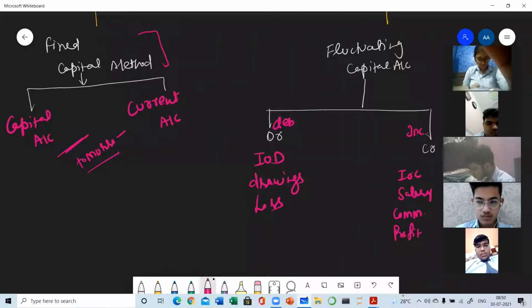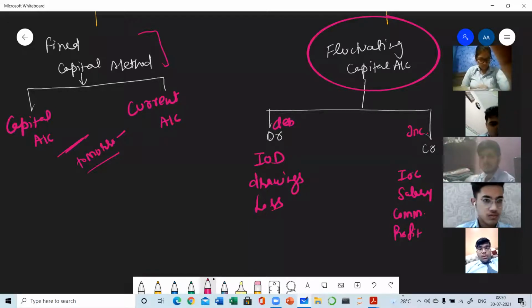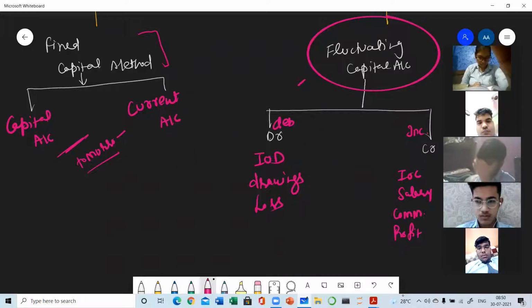But if nothing is mentioned in the question, or we can say the question is silent, in that case you are going to follow the fluctuating method. Whenever we take an assumption, we go to the easier side. This is much easier as compared to the fixed capital method. So if the question is silent, it means we have to take an assumption. Clear? And whenever we take the assumption, we will follow only the fluctuating capital account.